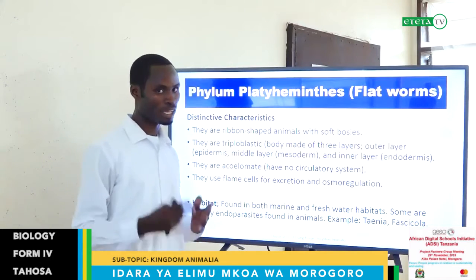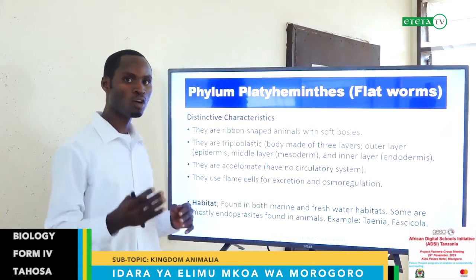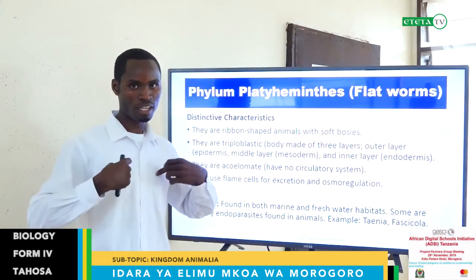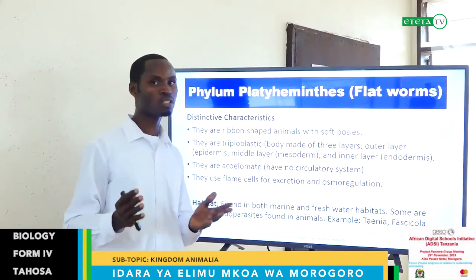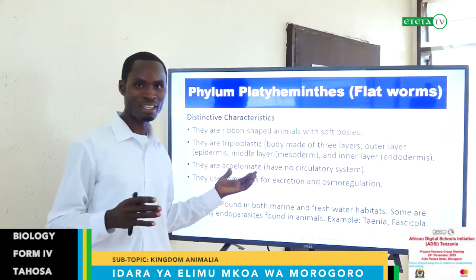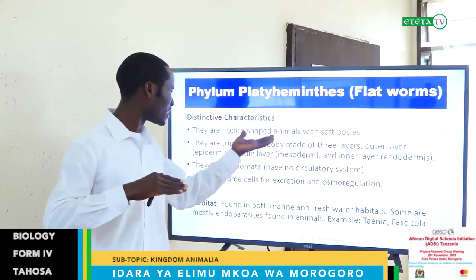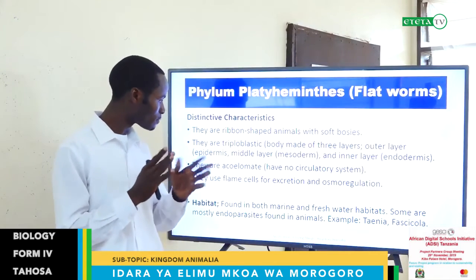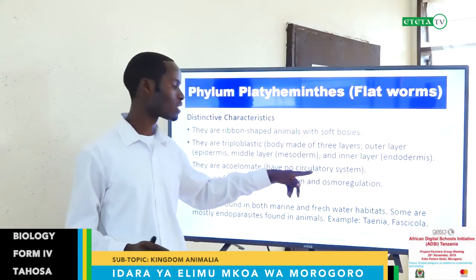Again, they are acoelomate. Coelom means body fluid, or you can say blood. In animals like us, it is blood or body fluid. Acoelomate means they don't have this body fluid. They look like being dry. Their body is quite dry because they are very, very flattened like a tape measure. So they don't have a soft body. They look dry and have no body fluid. In other words, you can say they have no circulatory system.